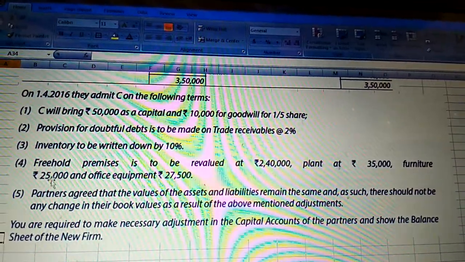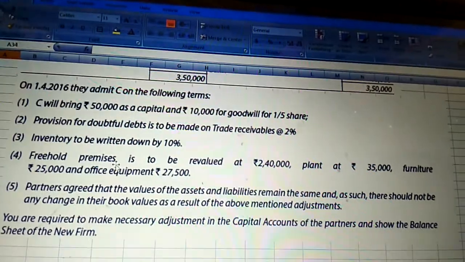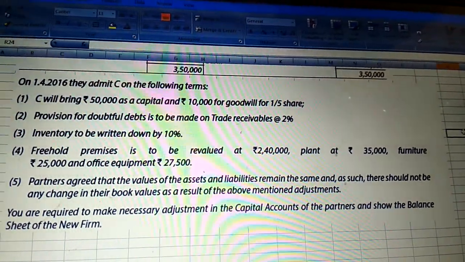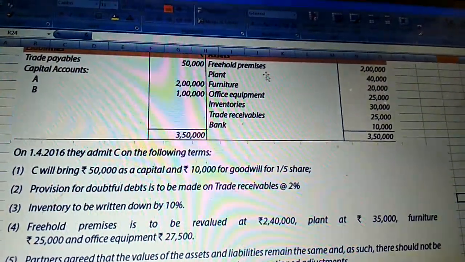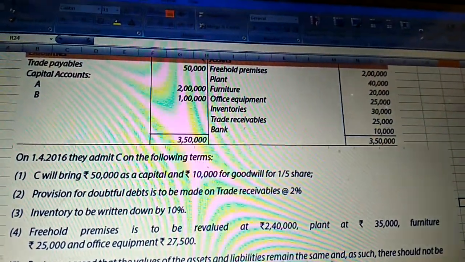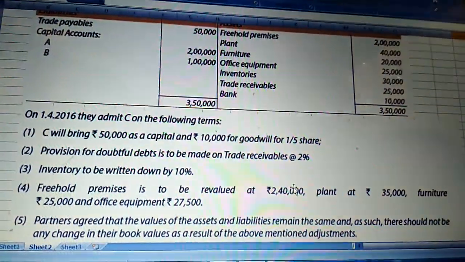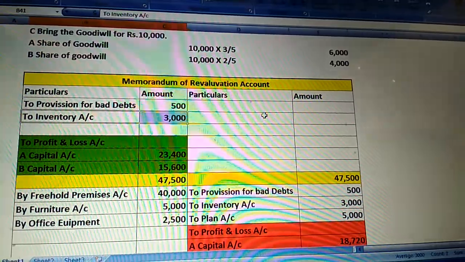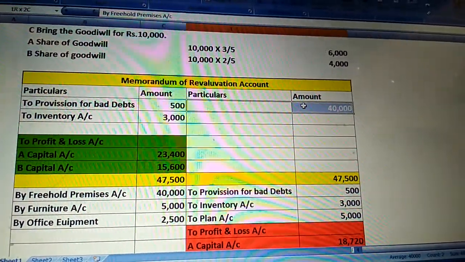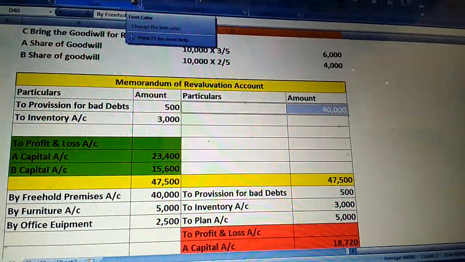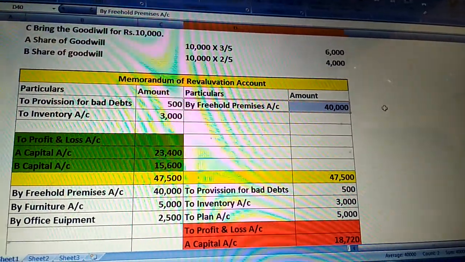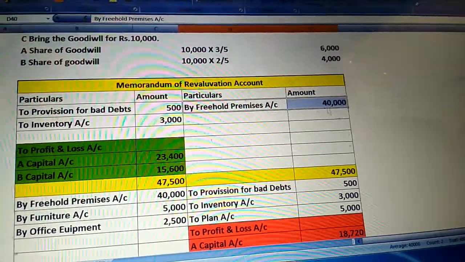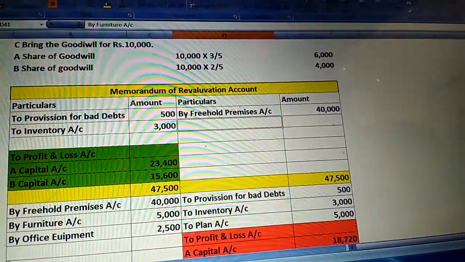Next adjustment. Here they are given the sum of the asset. Freehold premises to be revalued at 2,40,000. In the balance sheet they are given freehold premises of 2 lakh, then revalued at 2,40,000. The 40,000 value goes up. It's a gain for the firm. All the gain should be credited in the revaluation account. Freehold premises 2,40,000 minus 2,00,000, gain 40,000. So we mention it in the credit side.